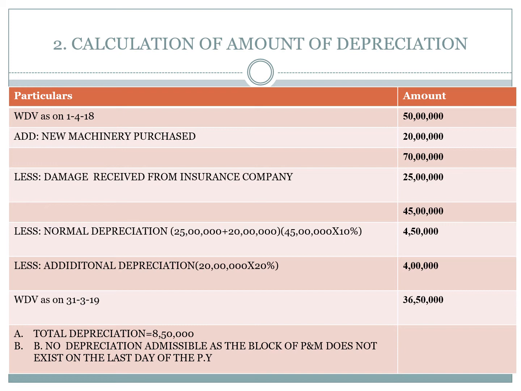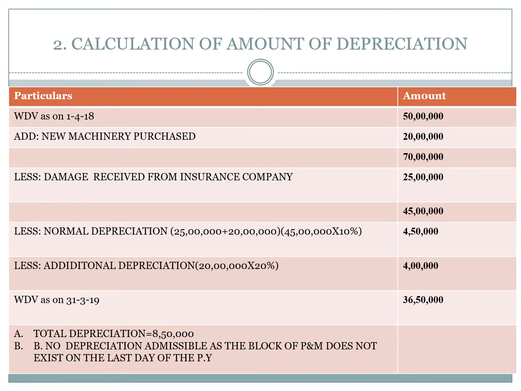Next, less damage received from insurance company, 25 lakhs. In the problem they said that there was a fire accident, due to that there was a damage of machinery worth 25 lakhs. The insurance company paid the claim amount of 25 lakhs. That is to be minus: 70 lakhs minus 25 lakhs, 45 lakhs. This is the written down value at the end before depreciation.